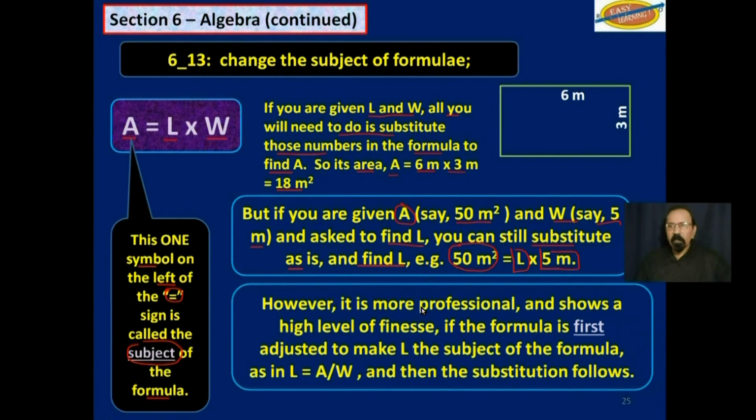However, it is more professional and shows a high level of finesse if the formula is first adjusted to make L the subject of the formula, as in L is equal to area divided by width, and then the substitution follows.